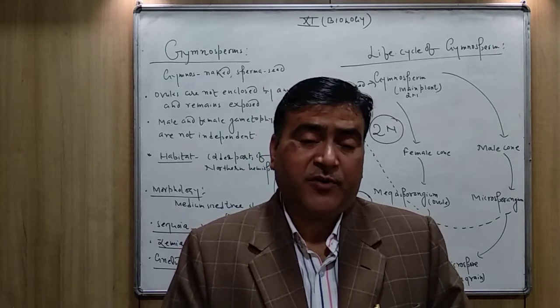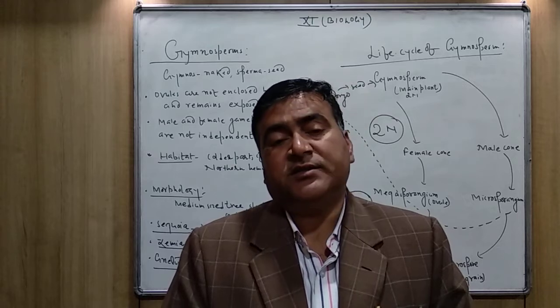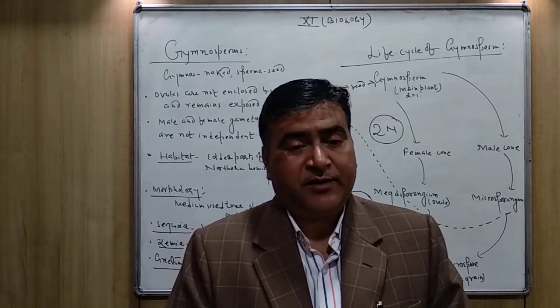They are the reproductive organs of the gymnospermic plant.